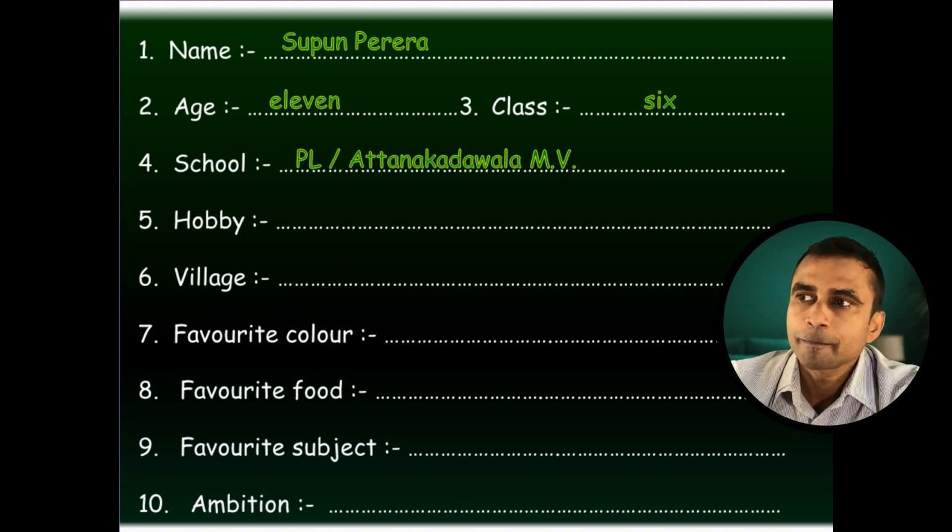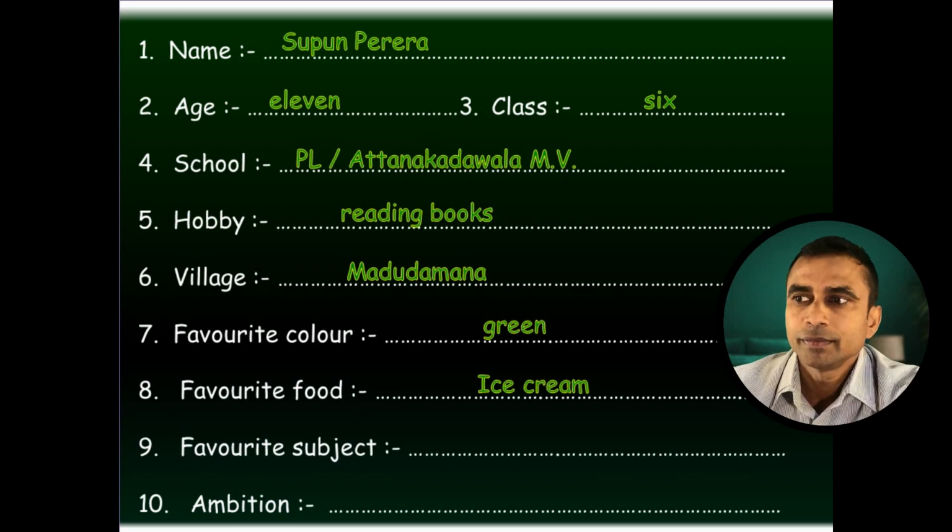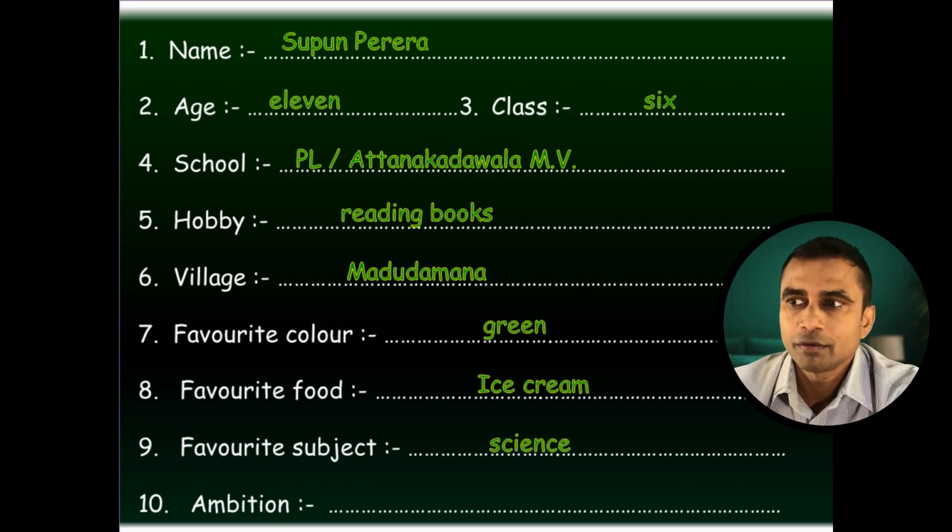Next one, hobby, reading. Village, Maduduma. Favorite color, green. Favorite food, ice cream. Favorite subject, science. Ambition, a doctor.